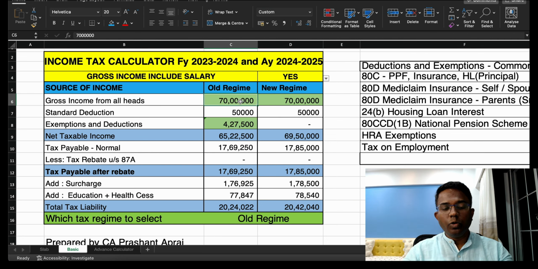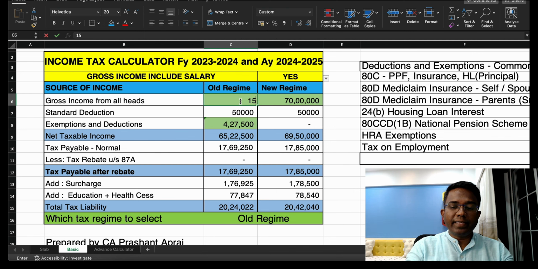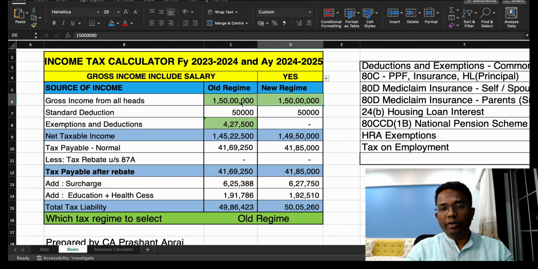Then let us go one more step ahead and calculate the tax for 1.5 crore. In case of 1.5 crore, the tax under old regime and new regime, you can see here still old regime is better because you are monetizing on the deduction and exemption part, right? So next.